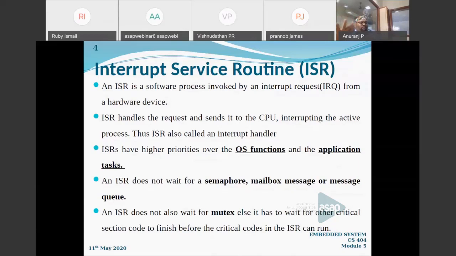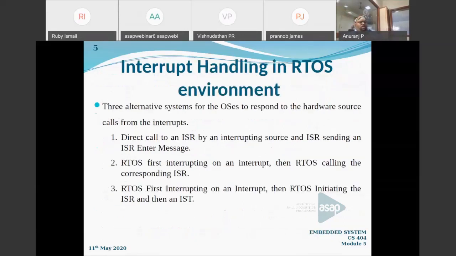For this particular critical section also, the ISR usually will not wait. But there is a possibility that this ISR will wait. When will it wait? If that particular critical code contains some data that is needed for our ISR. Only in that place will the ISR wait. In the usual case, the ISR will not wait. What I am going to tell you in this particular slide is that the ISR is not going to wait for any other request like semaphore, mailbox, or mutex, something like that.